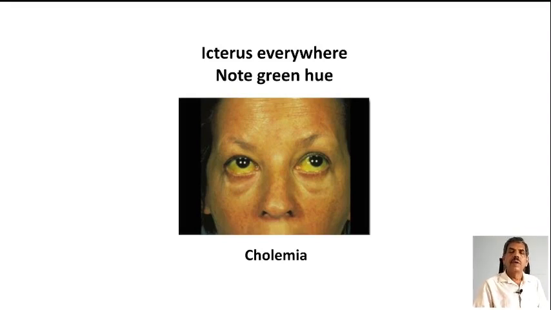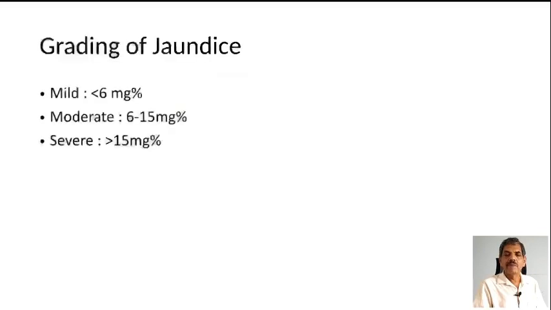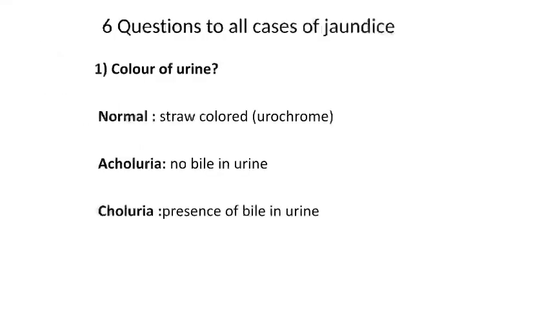Now, roughly one can grade the jaundice. Mild jaundice is less than 6 milligram percentage. Moderate jaundice is 6 to 15 milligram percentage. Severe jaundice is more than 15 milligram percentage. Now, we shall see what are the questions you have to ask in the case of jaundice.